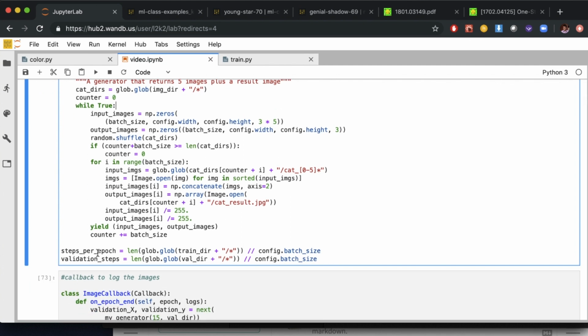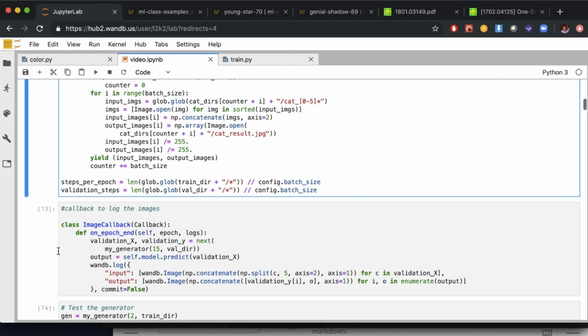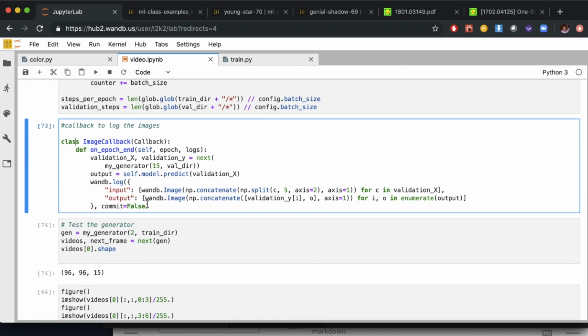We're also going to set steps per epoch, which is how many steps we take before we check our validation metrics, and validation steps, which is how much of the validation data we're going to look at each time we want to measure our validation metrics. We're going to set a callback here to log the images.